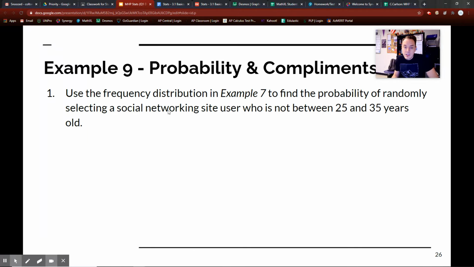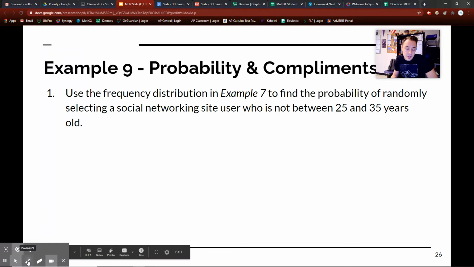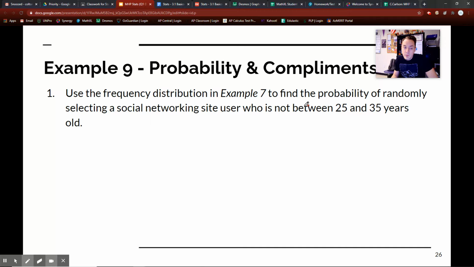Use a frequency distribution in example 7. So I want you to just go back, flip through example 7. And find the probability of randomly selecting a social networking site user who is not between 25 and 35 years old. So the first step is the probability of age 23, sorry, that should be 23, and then minus 35.